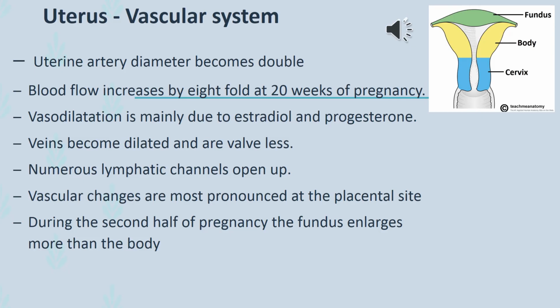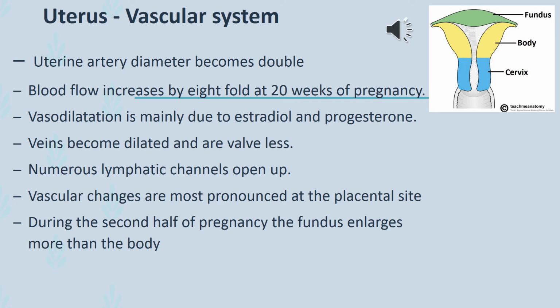Now we will discuss the vascular changes occurring in the uterus. During pregnancy, the blood supply to the uterus is through the uterine and ovarian arteries. The diameter of the uterine artery becomes double and the rate of blood flow increases to 8 times more by 20 weeks of pregnancy.